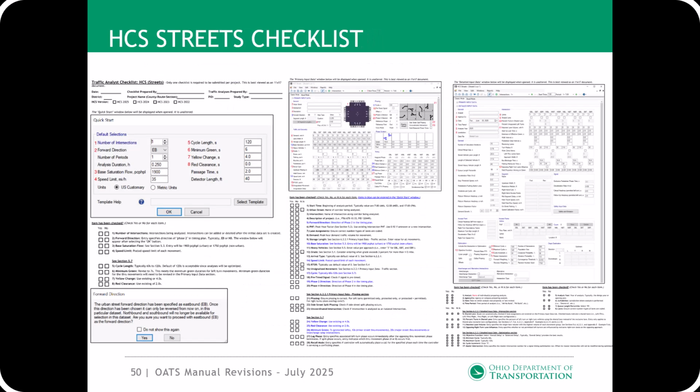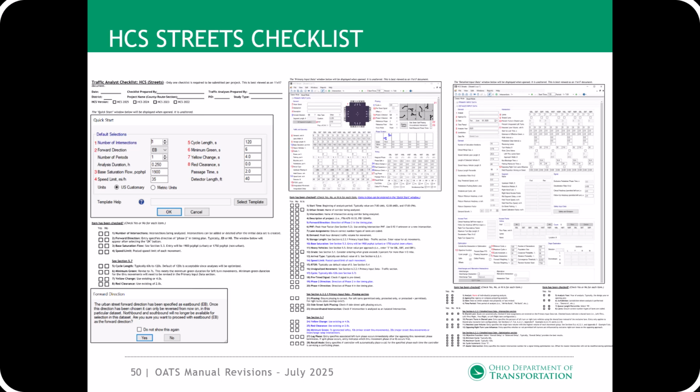When preparing analyses with HCS streets, a 3-page checklist is required to be submitted. The first page includes general information, including the date the checklist is prepared, who prepared it, who completed the traffic analyses, what district the project is in, the county route section, PID, study type, and what version of HCS was used. It also includes information for the quick start window. The second page is a screenshot of the primary input data with information for the various required inputs. The last page is a screenshot of the details input data with information for the various required inputs.